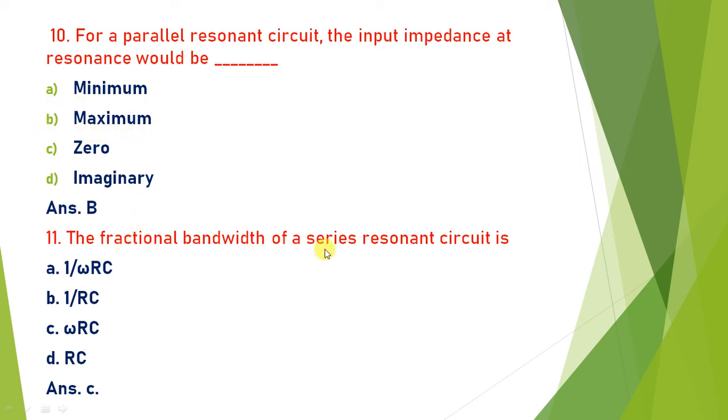The fractional bandwidth of a series resonance circuit is, again, always proportional to omega RC for a series resonance circuit. So the answer is omega RC. We have already discussed this in a previous MCQ.